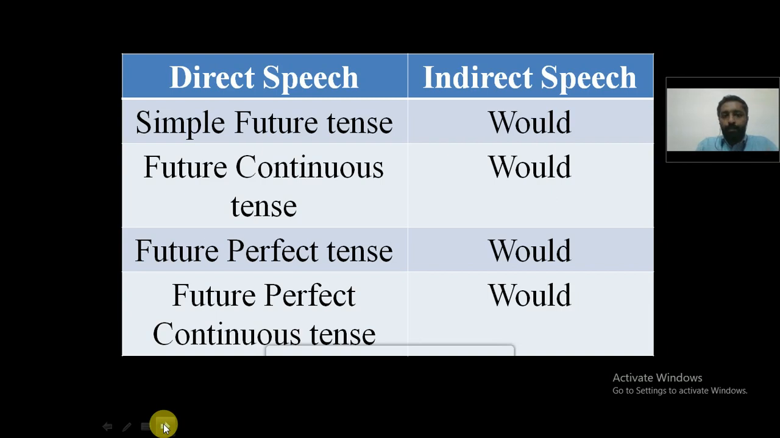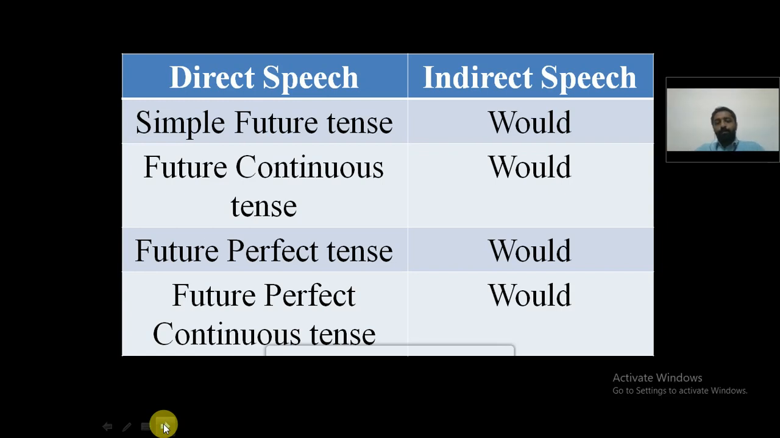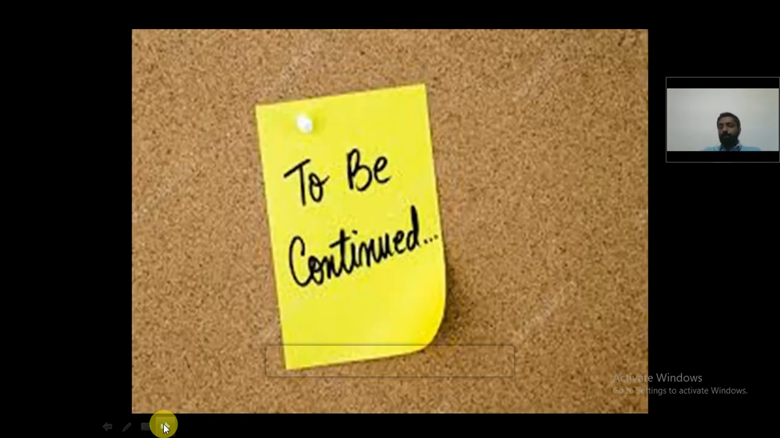The simple future tense, the "will" will be changed into "would". In future continuous tense, again the "will" will be converted into "would". Future perfect tense and future perfect continuous tense, it is the same, which means the "will" will be changed into "would". So these are the three tenses that you must understand. These are the changes that will happen when the reporting verb is in past tense. So we have to go through the present tense, past tense and the future tense. So kindly go through these notes once again. I will make it clear with examples in the coming classes.